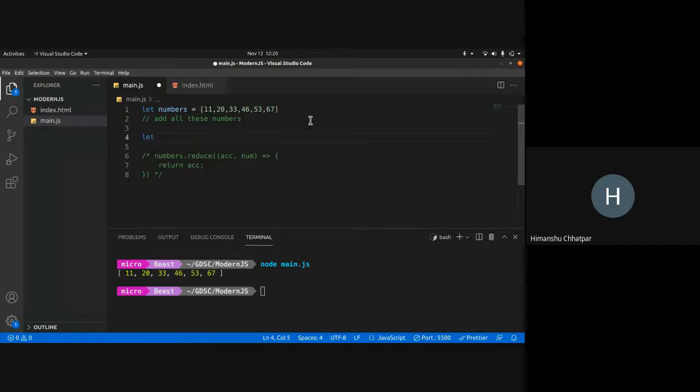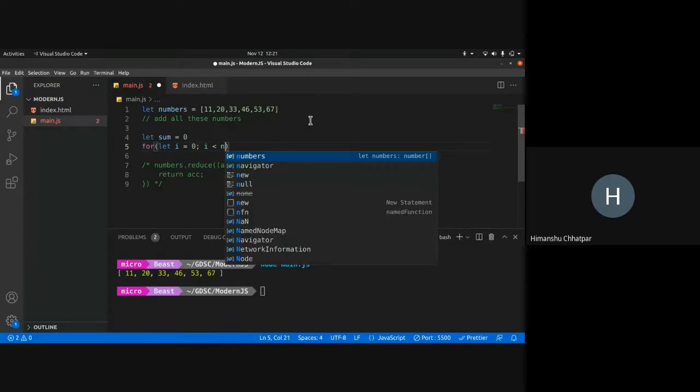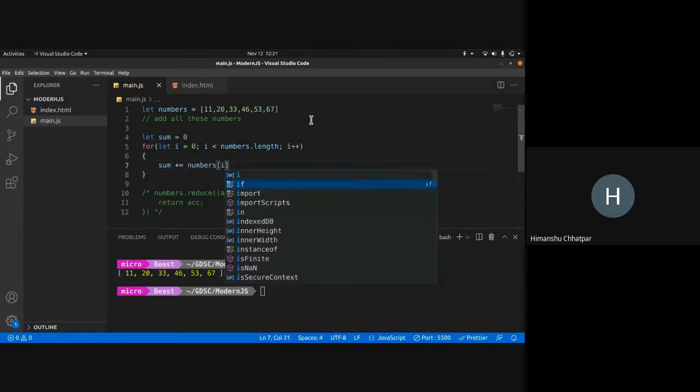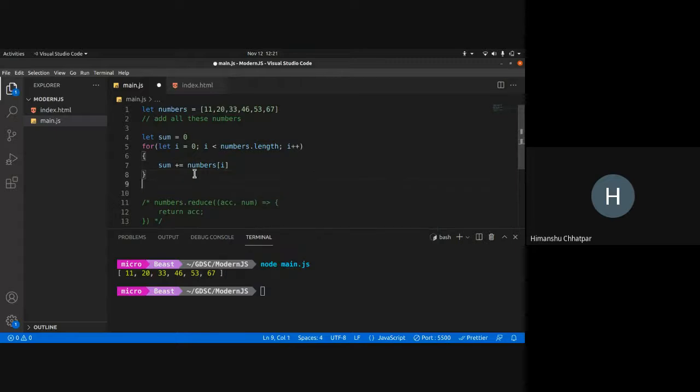I can make a new numbers array, and let sum, initial sum is 0. Now I can iterate: let i equals 0, i less than numbers dot length, i plus plus, and what I can do is sum plus equals numbers i. And then I can console.log sum to get the number.